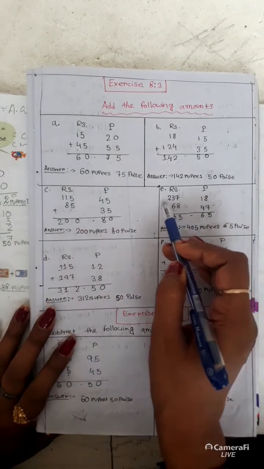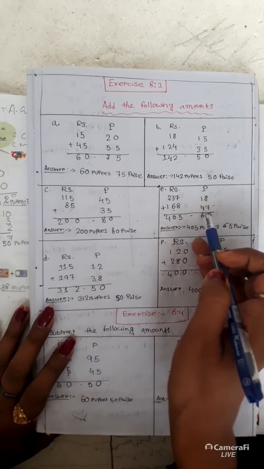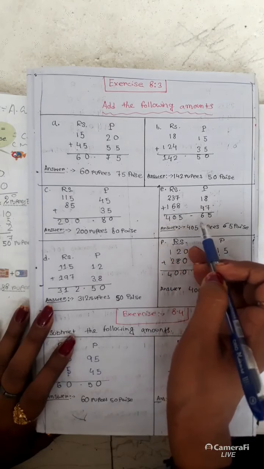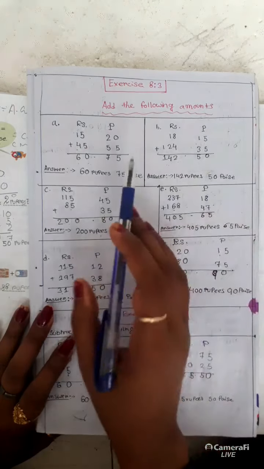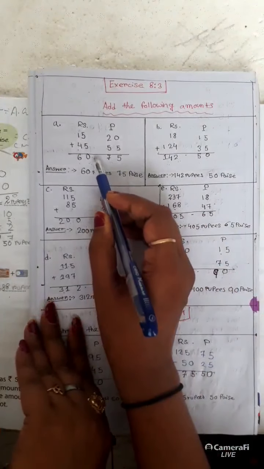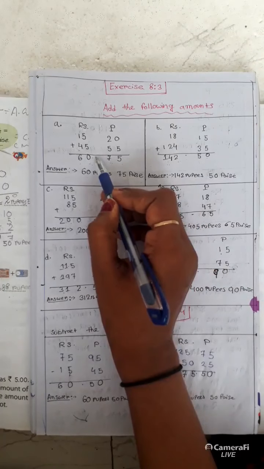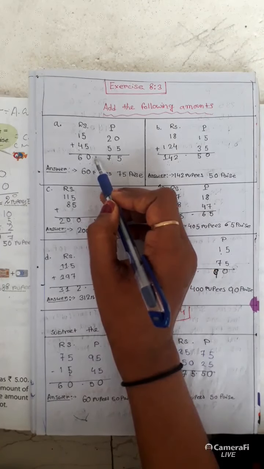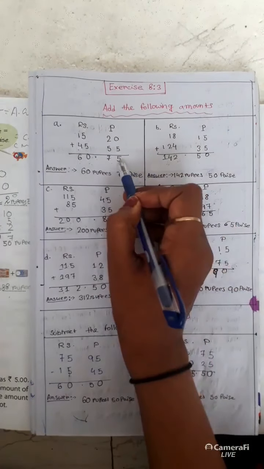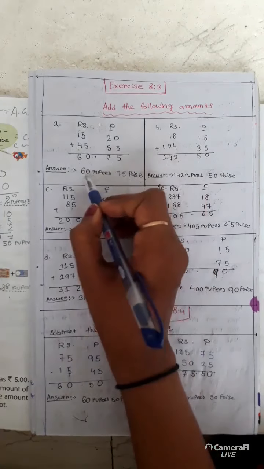Here also the same: 237 rupees 18 paise plus 168 rupees 47 paise. So the answer is 405 rupees and 65 paise. One more thing I forgot to tell you: when I write this, I will put a dot before the paise. 60 rupees, then we will put a dot, then we will write the paise. So 60 rupees and 75 paise.